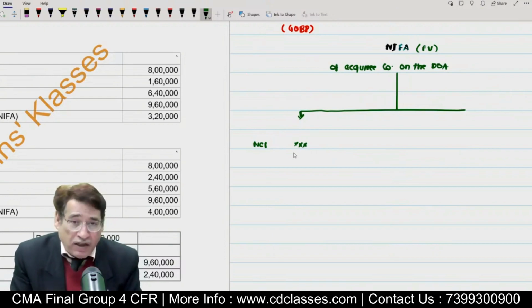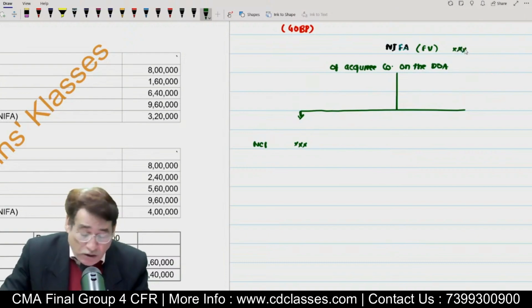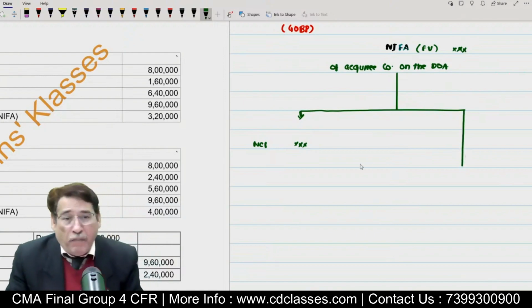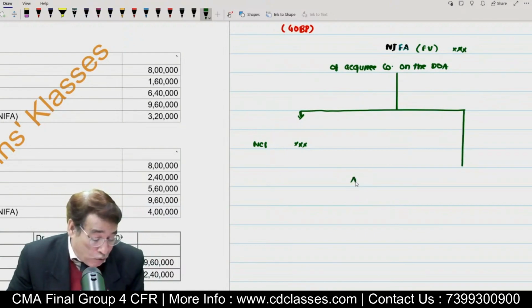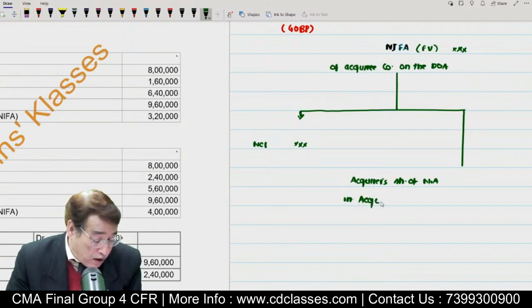Once you have the NCI value, then you deduct this value from the NIFA. And then you find the remaining net asset as acquirer share. Whatever remaining assets will be there will be known as acquirer's share of net assets in acquiring company on the date of acquisition.